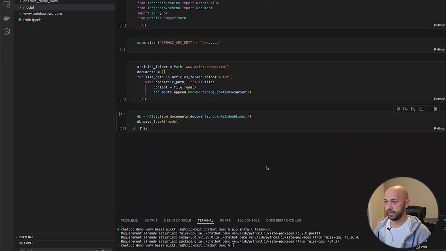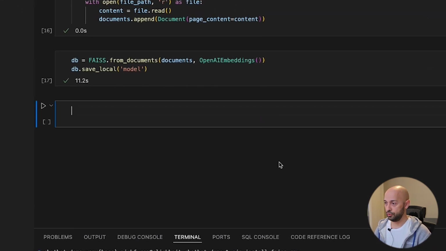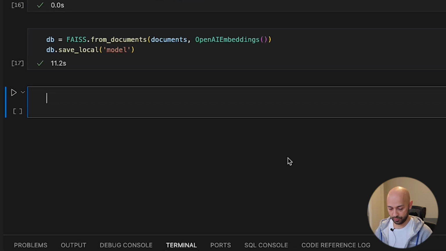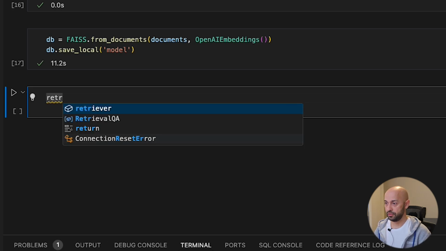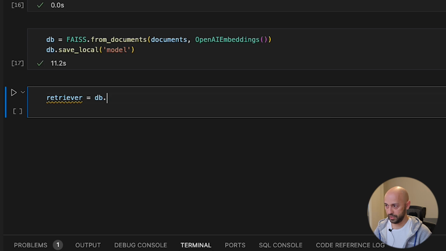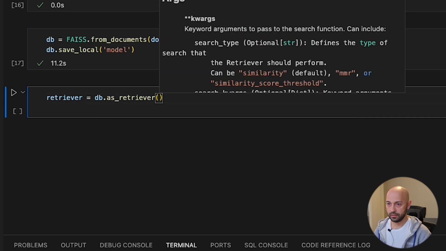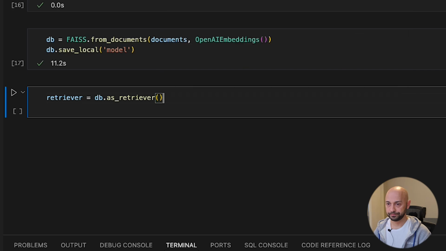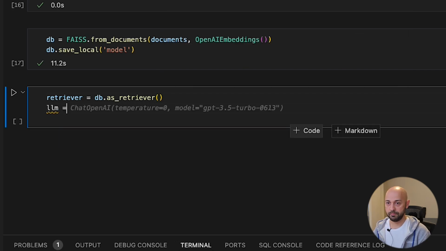Okay, now we have saved data in our doc store, and now we need to set up a retriever, which essentially will process our queries. Retriever: db.as_retriever. And now let's set up our LLM, ChatGPT.